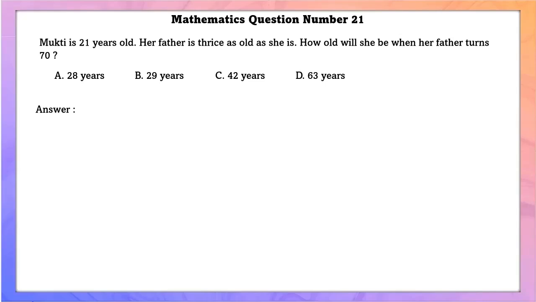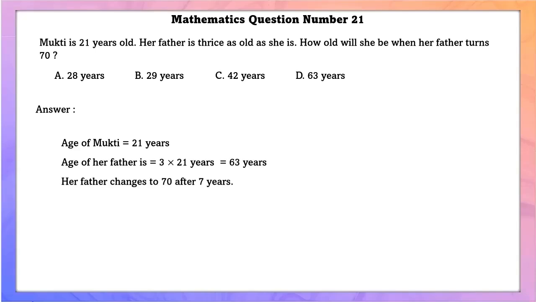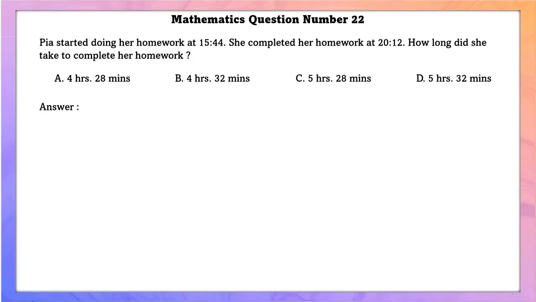Mathematics question number 21. Mukti is 21 years old. Her father is thrice as old as she is. How old will she be when her father turns 70? Age of Mukti is equal to 21 years. Age of her father is equal to 3 into 21 years, that is 63 years. Her father turns 70 after 7 years, which means age of Mukti is equal to 21 plus 7, that is 28 years.